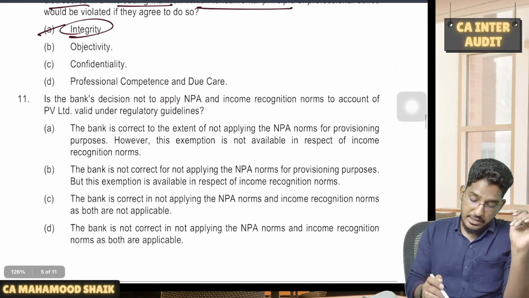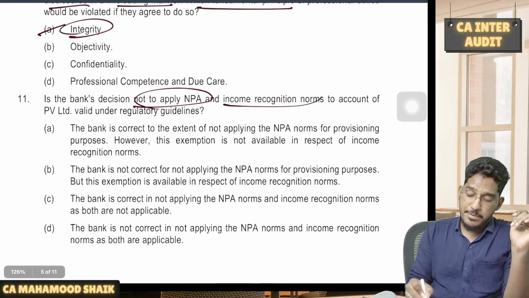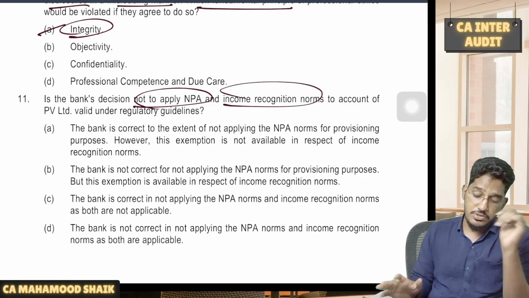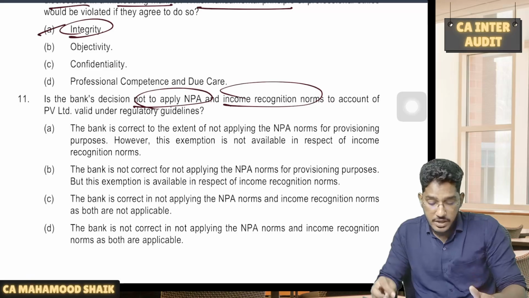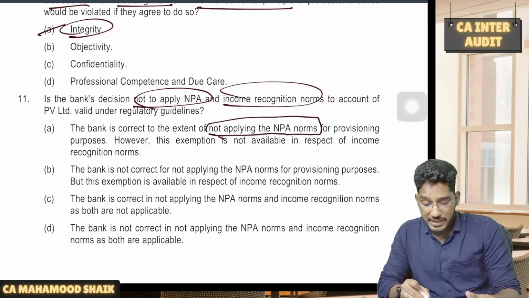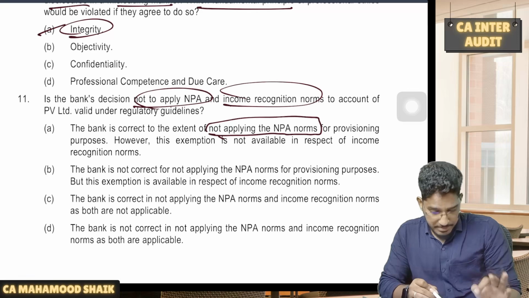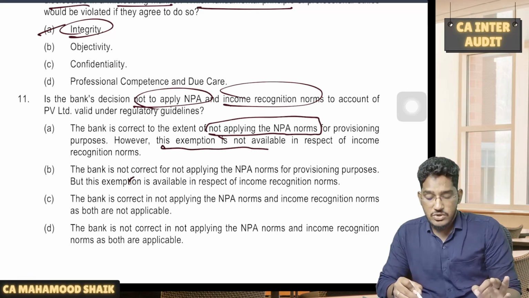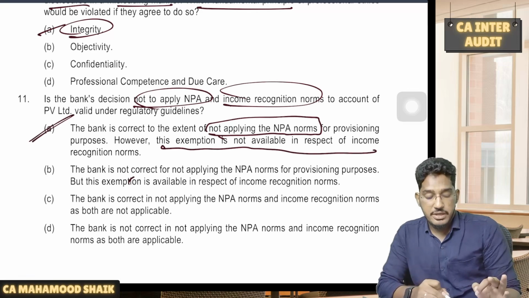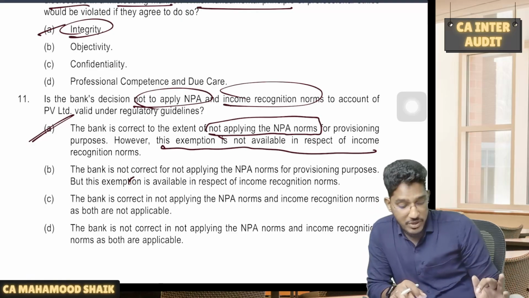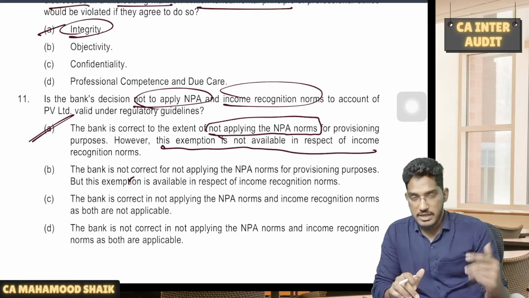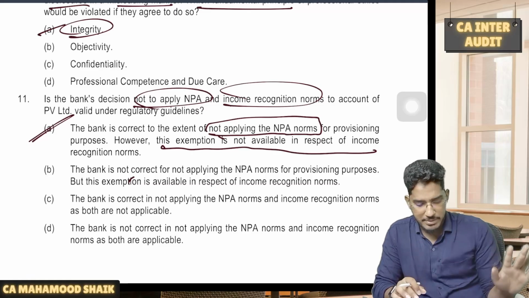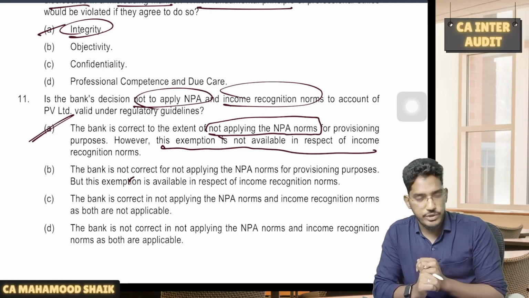So if you look at the statement, is the bank's decision not to apply NPA and income recognition norms to the account of PV Limited valid under regulatory guideline? The bank is correct to the extent of not applying NPA norms for provisioning purposes. However, this exemption is not available in respect of income recognition purposes. That means income you have to recognize only on realization basis, not on accrual basis. For asset classification, you need not follow NPA norms, but income recognition you have to do only on cash basis.